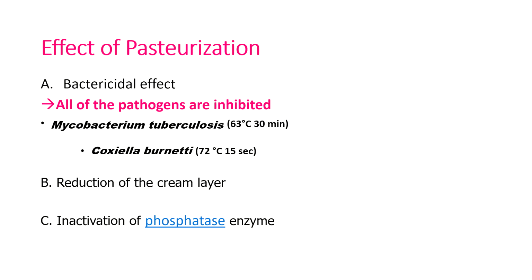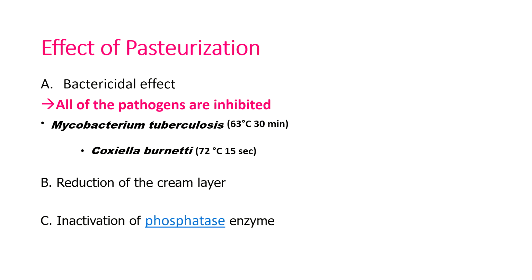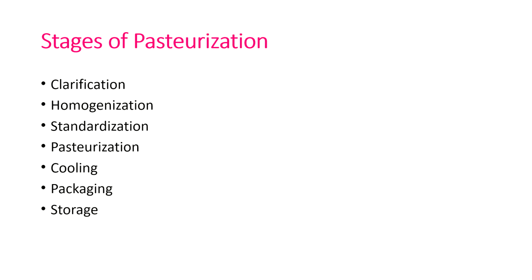Then third is the inactivation of phosphatase enzyme. Why is this inactivation of phosphatase enzyme important? Because this phosphatase enzyme is also produced, or plays an important role in spoilage. That's why it is important, the inactivation of phosphatase enzyme.